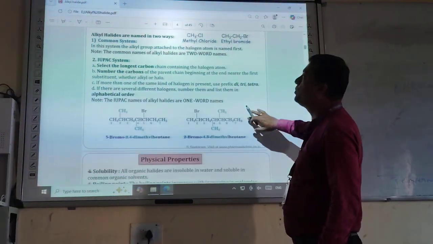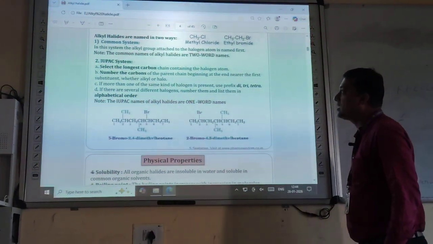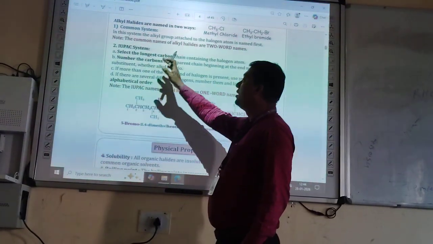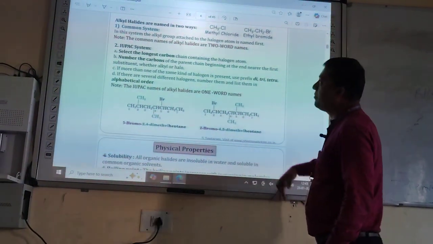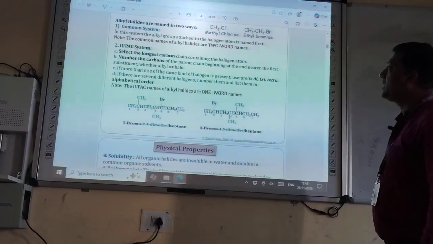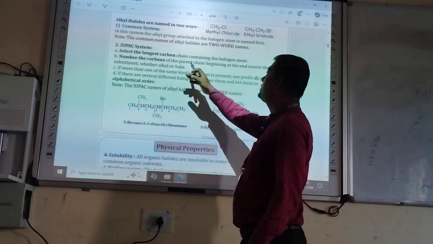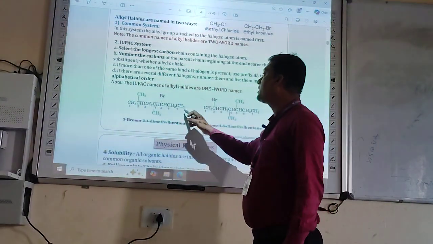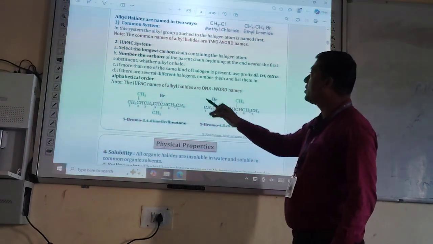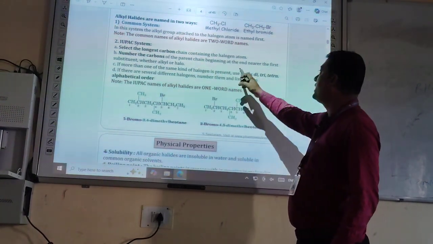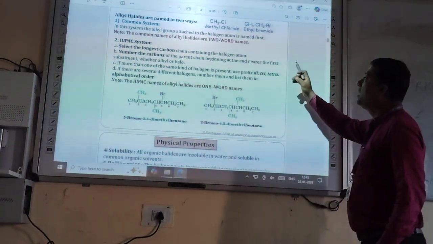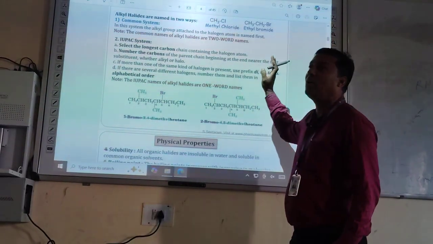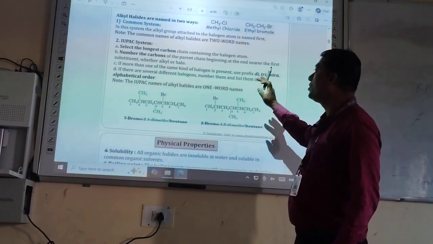Then the IUPAC system. How to name in the IUPAC system? First we have to select the longest carbon chain containing the halogen atom. Then number the carbons of the parent chain beginning at the end nearer the first substituent, whether alkyl or halogen atom is attached.